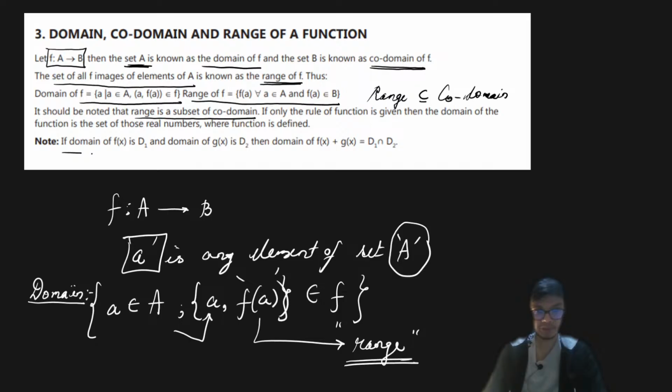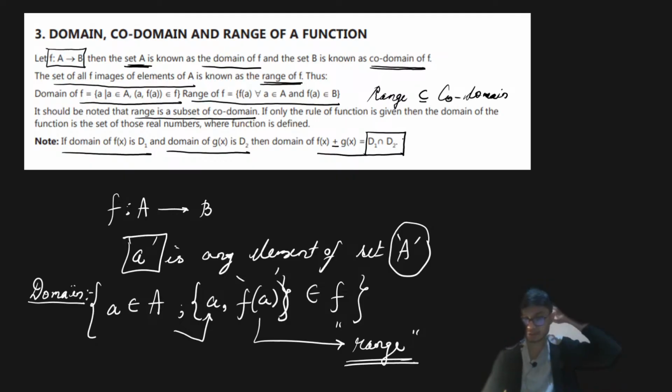And then it is said that if the domain of f(x) is d1 and the domain of g(x) is d2, then the domain of f(x) plus or minus g(x) is basically the intersection of d1 and d2. It is very important to know this.